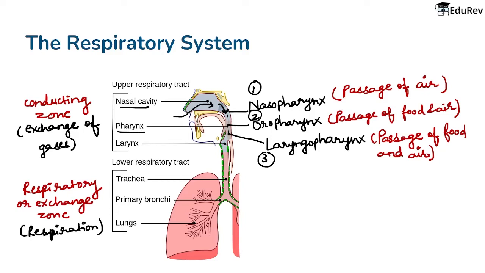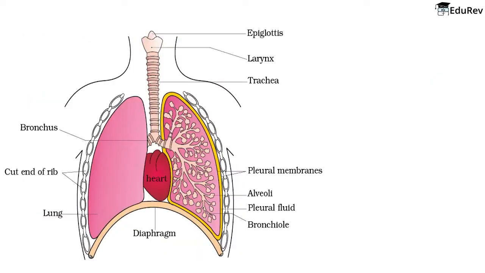It has first entered the nasal cavity, then it has entered the pharynx, जिसमें pharynx divided है into 3 parts, that is nasopharynx, oropharynx and laryngopharynx. And then it is entering the larynx. From the larynx, now air enters the trachea. Now this portion is the trachea, right?